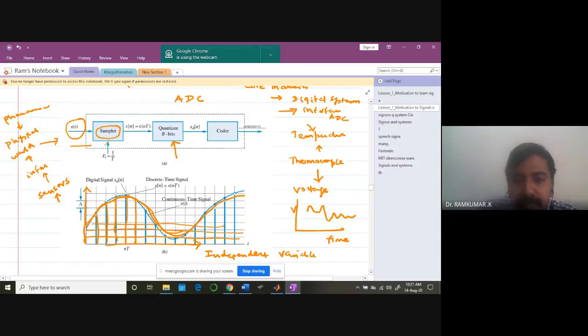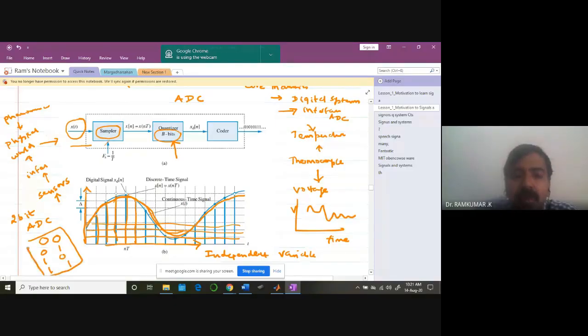Quantizing the data. When I am quantizing, I'll be doing it in terms of bits. Bits means what? For example, if it is a 2-bit ADC, how many possible combinations will I get? Binary: 00, 01, 10, 11. You understand clearly what I'm saying? So in that case, my original continuous time waveform with varying amplitudes like this, how many possible values can I have at this junction? Can somebody help me out?